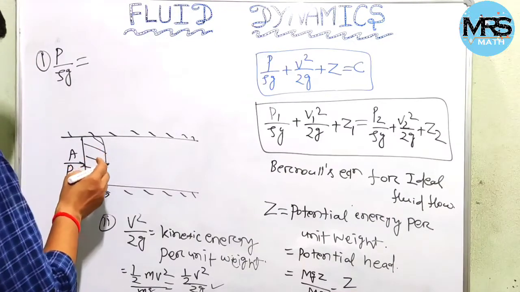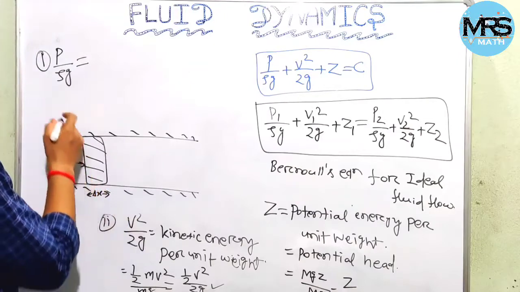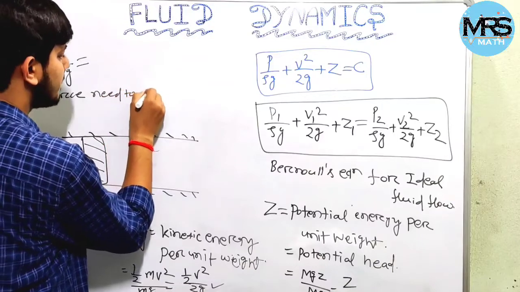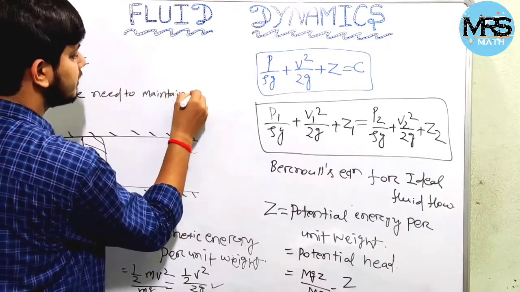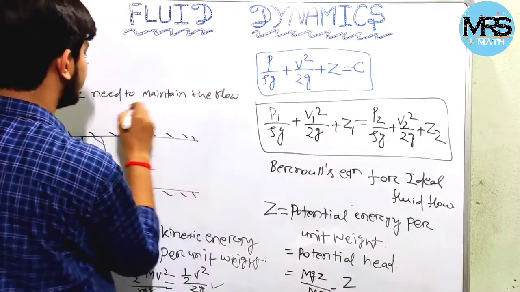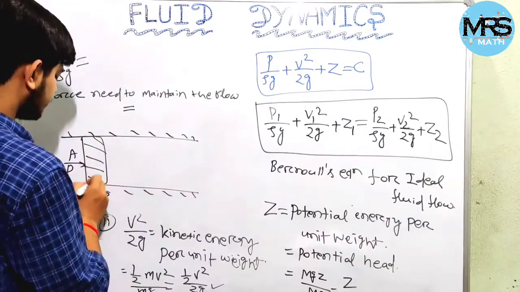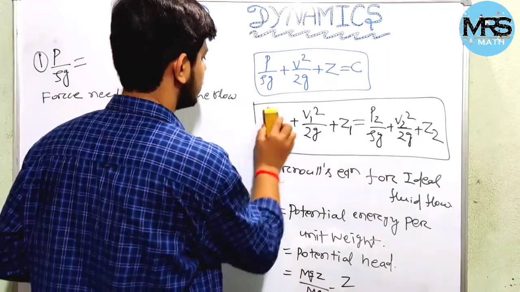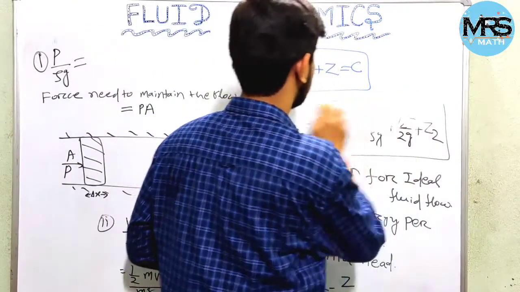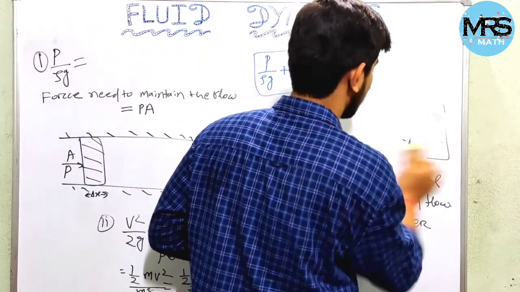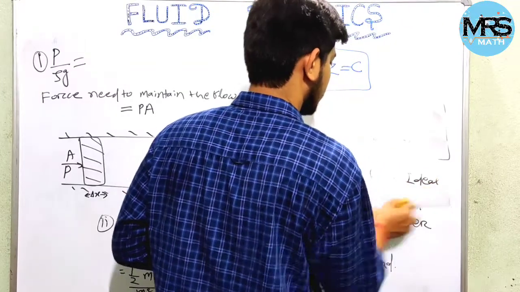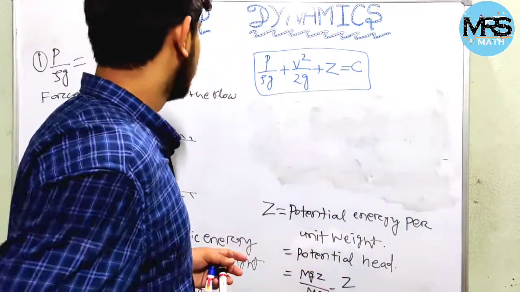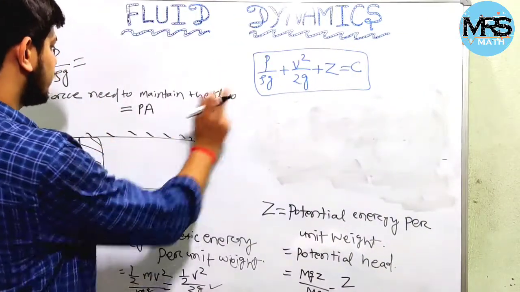We need a force to maintain the flow, that is equal to P into A. So the force needed to maintain the flow is PA.